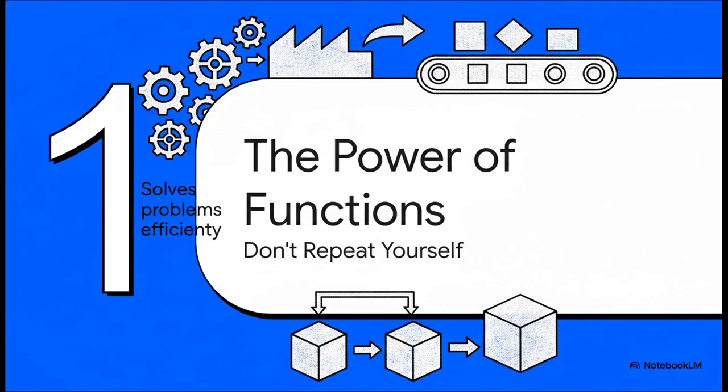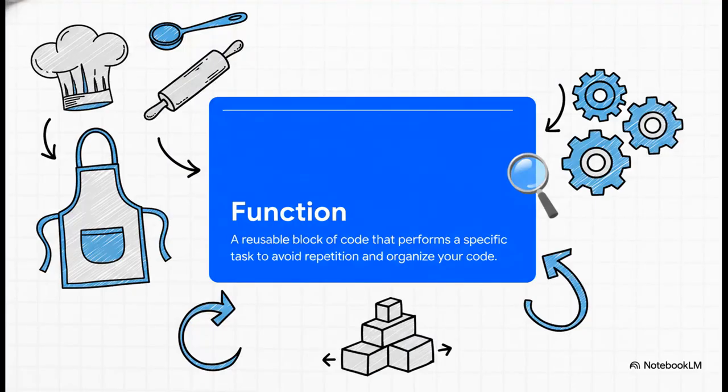At its heart, programming is all about solving problems efficiently. And functions are probably one of the most important tools for doing just that. They're built on this core philosophy called DRY, which stands for don't repeat yourself. So here's the main idea, and it's super simple. A function is basically like a named recipe. You write down the steps just one time, you give that recipe a name, and from then on, whenever you need to do that task, you just call it by name. You don't have to write out all the steps every single time. It keeps your code so much cleaner and easier to follow.